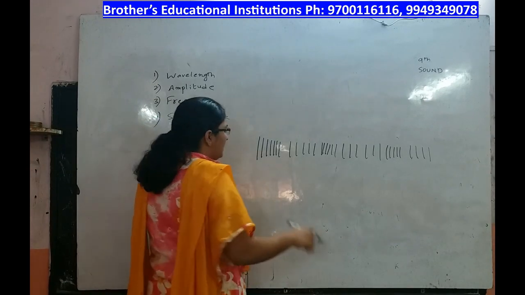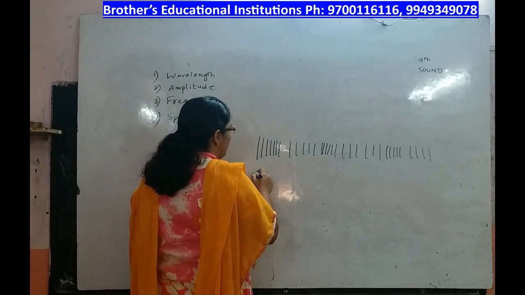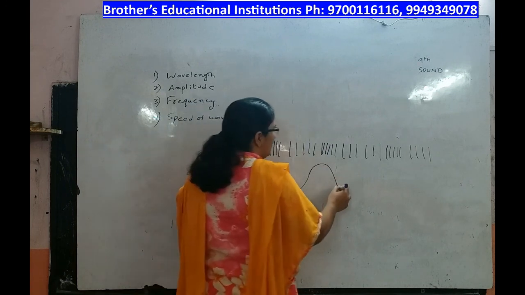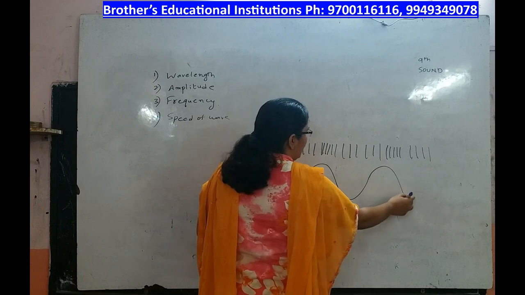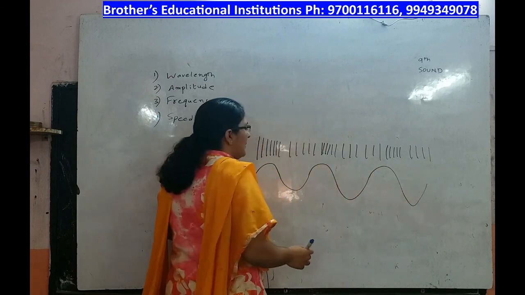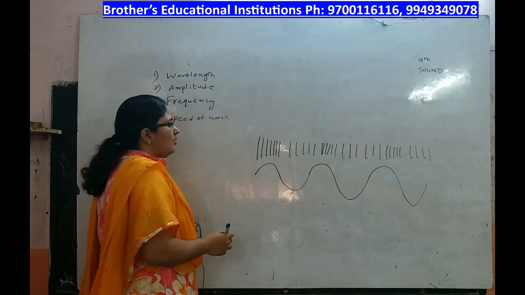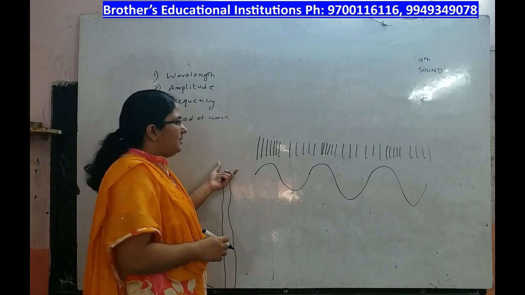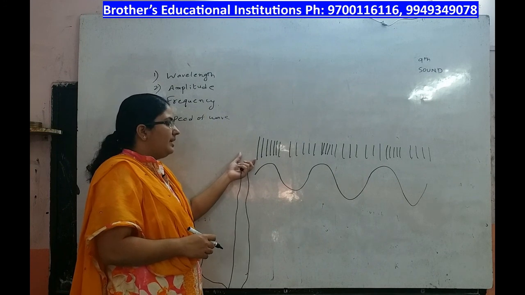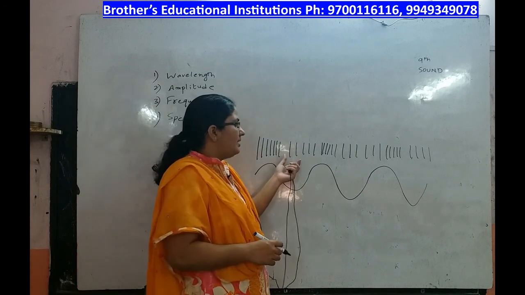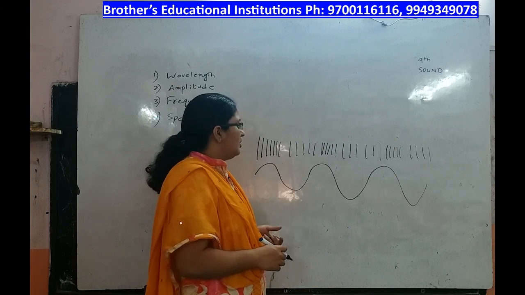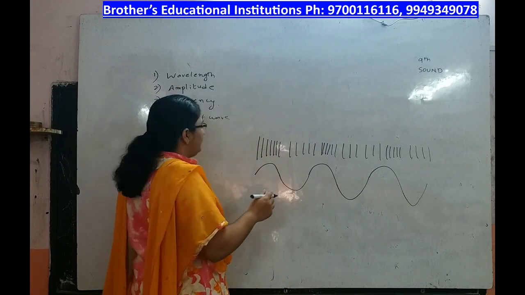You can denote a compression with a crest and a rarefaction with a trough, compression with crest, rarefaction with trough, like this. So you get a sound wave. Compressions are the positions where the pressure and density of air is high. Rarefactions are the positions where the pressure and density are low.